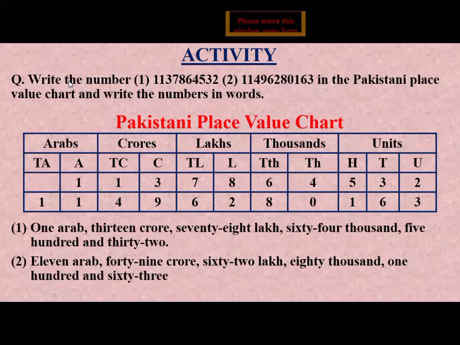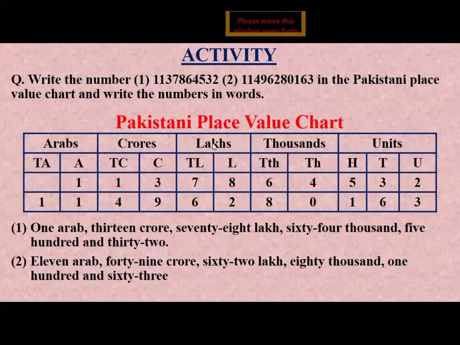Now we will see. Here a question is given. Write the number. We write this number in the Pakistani place value chart. So first we count how many digits are in this number: 1, 2, 3, 4, 5, 6, 7, 8, 9, 10. These are 10-digit numbers. So when we have a 10-digit number, we start with the Arab group.